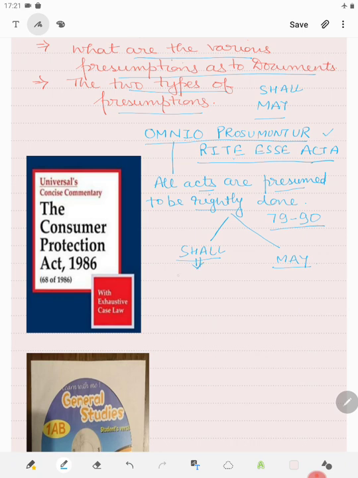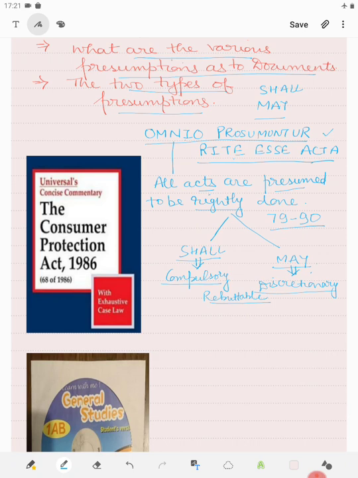The word shall is compulsory on the part of the court, that is, the court will compulsorily presume it, while may presume is discretionary on the part of the court. However, both are rebuttable, that is, the other party can give evidence to rebut the presumption.